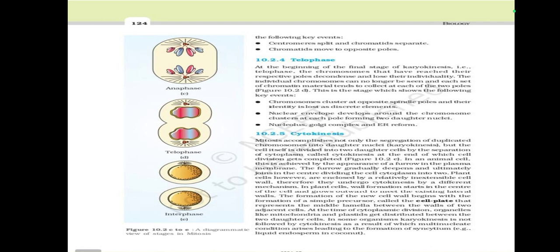At the time of cytoplasmic division, organelles like mitochondria and plastids get distributed between the two daughter cells. In some organisms, karyokinesis is not followed by cytokinesis, as a result of which a multinucleate condition arises, leading to the formation of syncytium, like the liquid endosperm in coconut.